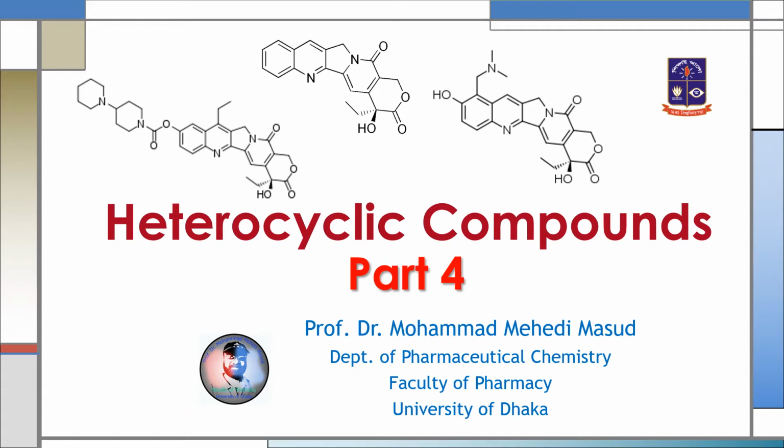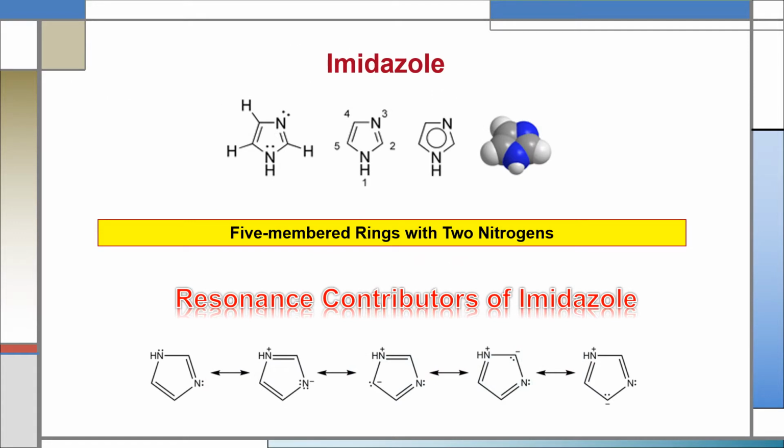Today I shall discuss two heterocyclic compounds, that is imidazole and indole. First I shall discuss imidazole. Imidazole is a 5-membered heterocyclic compound containing two heteroatoms. Here the two heteroatoms are nitrogen. We can see from the structure of imidazole that two nitrogens are present at number 1 and number 3 position